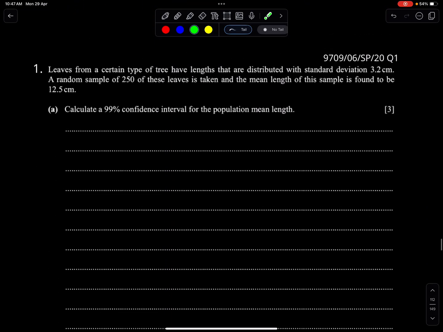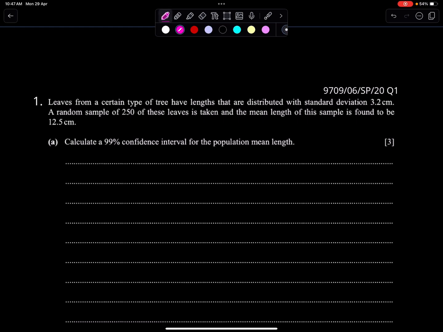This is the example question of case B. This question is from specimen 20, paper 6, question 1. Leaves from a certain type of tree have lengths that are distributed. See, name of distribution is unknown. It is not mentioned that the distribution is normal. So this means unknown population. Population is always denoted by capital X and distribution of sample mean is always denoted by x bar.